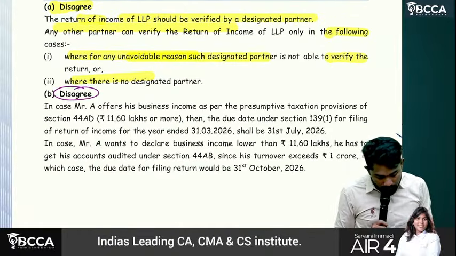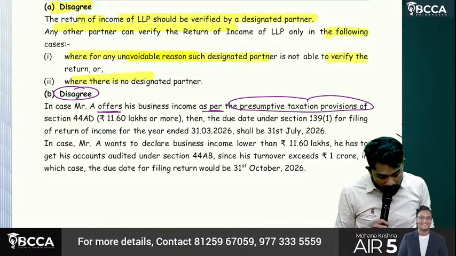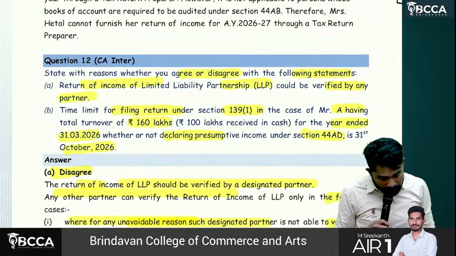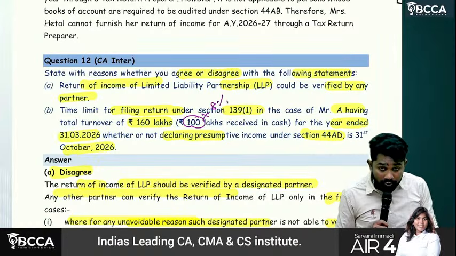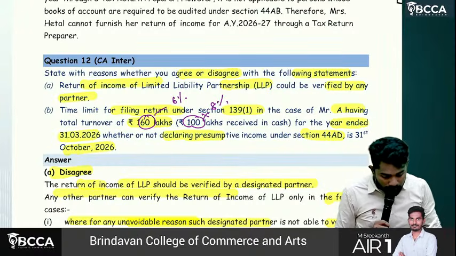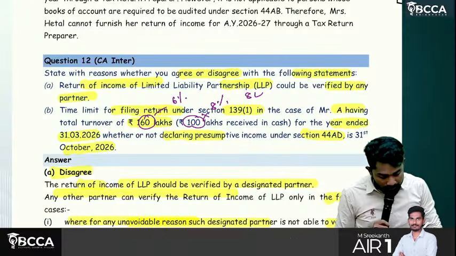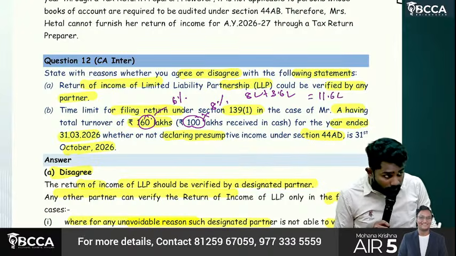See, A offers his business income as per presumptive taxation, it is 11.6 lakhs. Why? 100 lakhs into 8%, balance 60 lakhs into 6%. 100 into 8% is 8 lakhs, 60 into 6% is 3.6 lakhs. Total 11.6 lakhs.